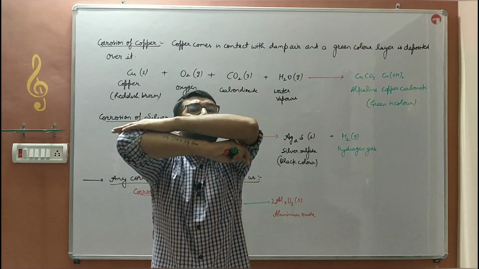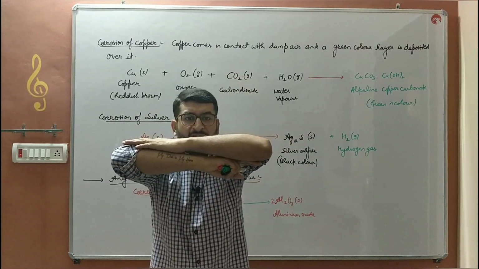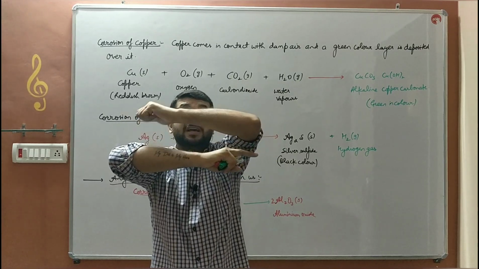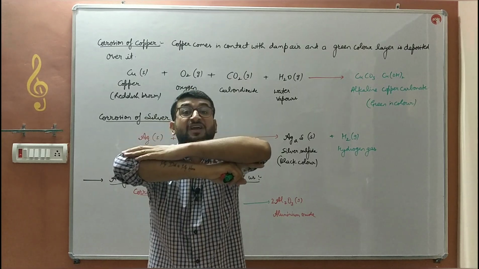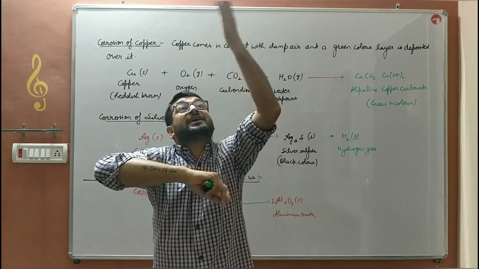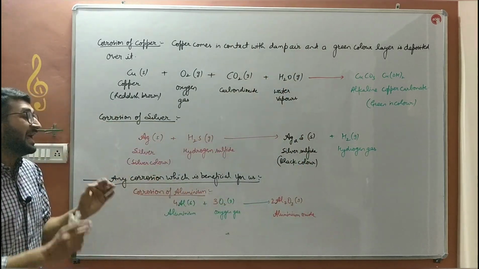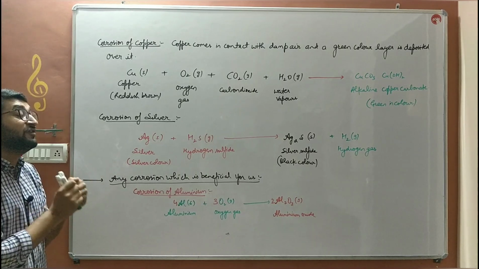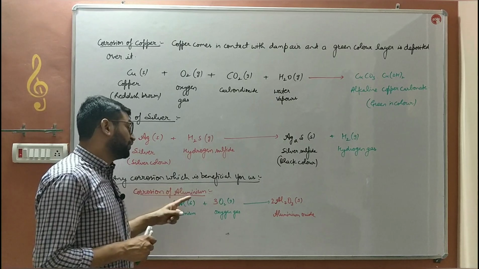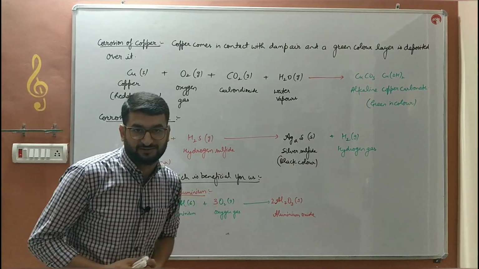The upper layer comes in contact, this my left hand comes in contact with air, then aluminium oxide layer is deposited. This layer is a sticky protective layer which does not allow the lower layers to come in contact with air, and henceforth this layer will act as a protective layer, and that is why the aluminium's corrosion or oxidation, addition of oxygen, is beneficial for us.